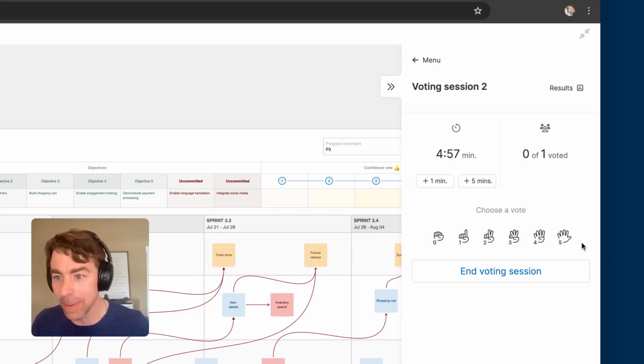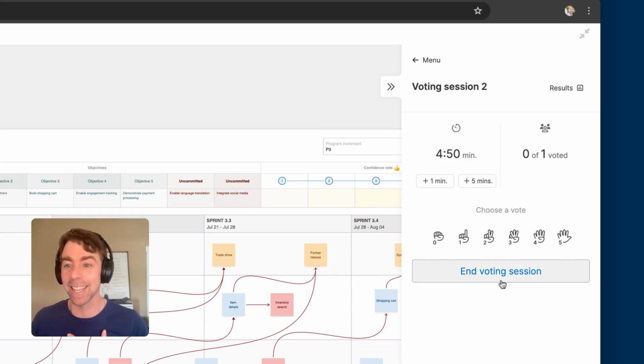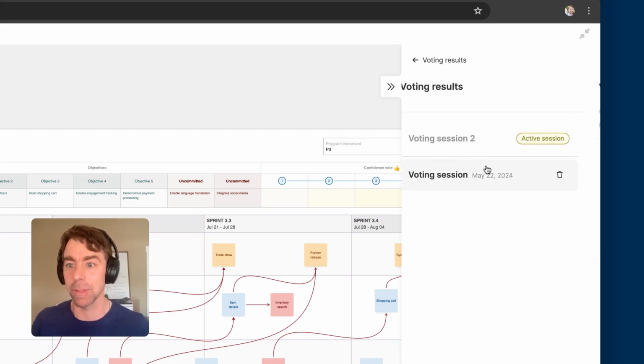All right, you can see I can add more time here. I can vote myself. We spent an incredibly long time looking at different icons, hands. So I really hope you like these. And then I could end the session myself. Normally there would be 50 to 125 people in here. So let's show you some results that are a little more believable.